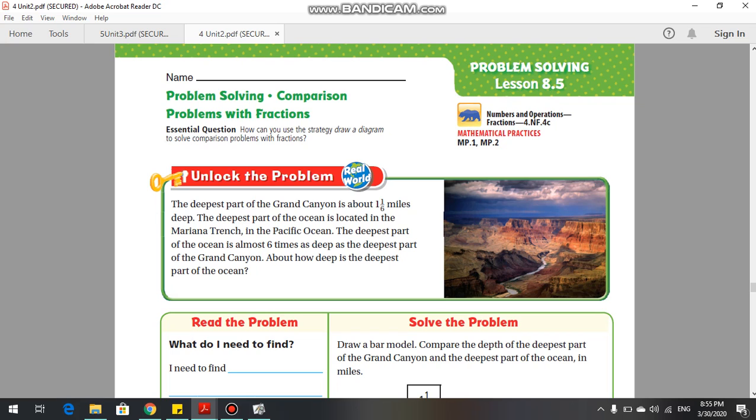Today's lesson is problem solving: comparison problems with fractions. Lesson number 8.5, page 347.